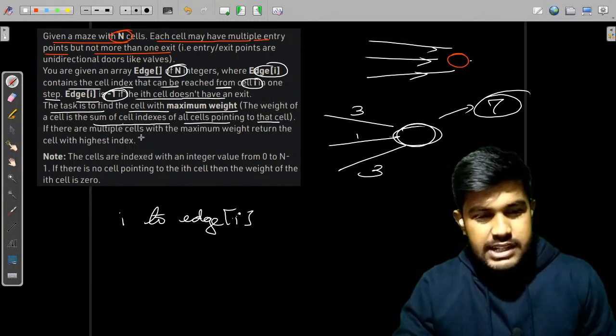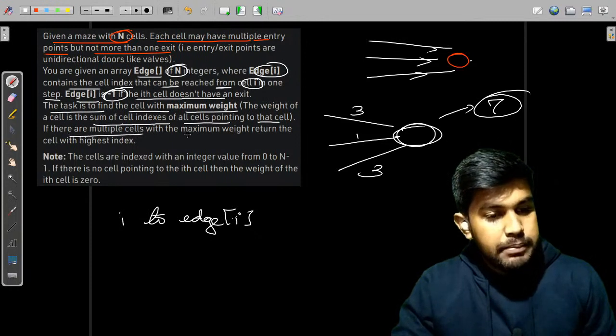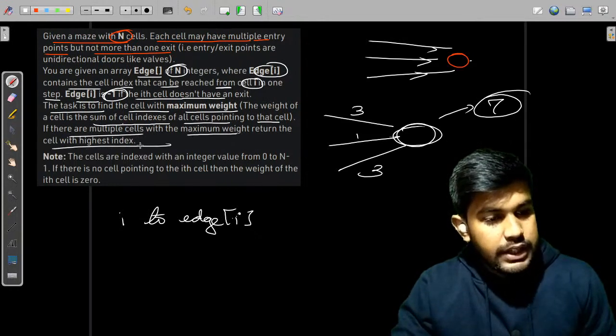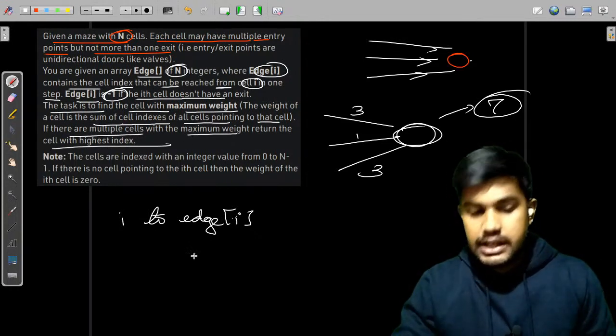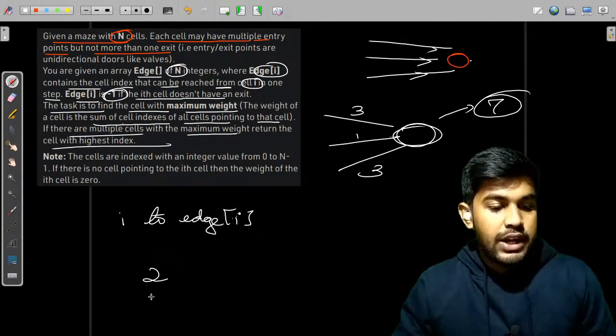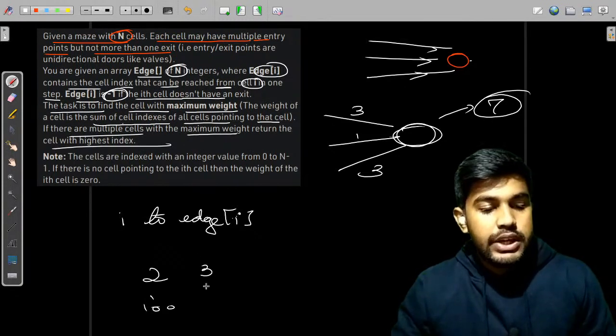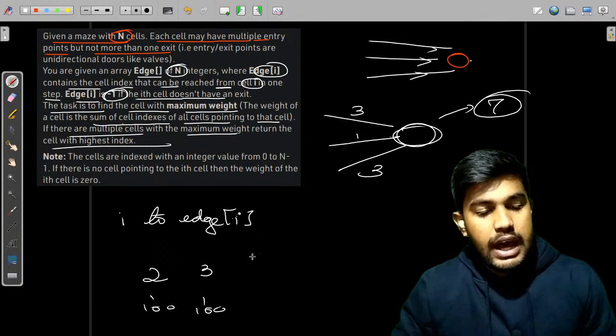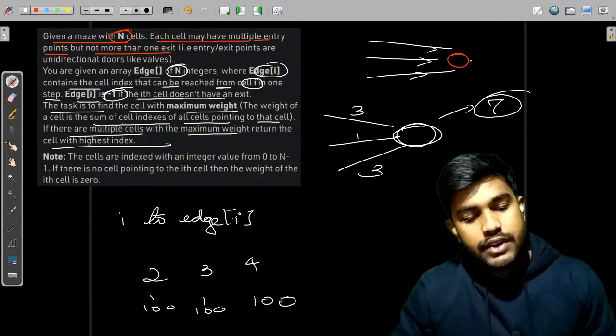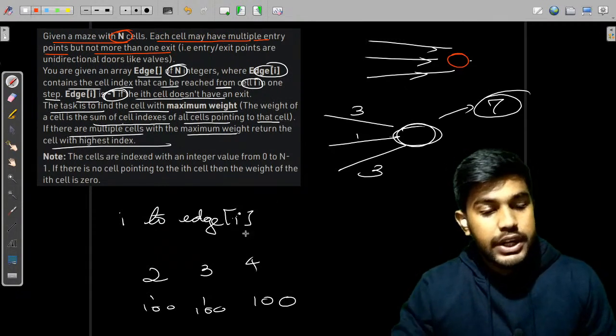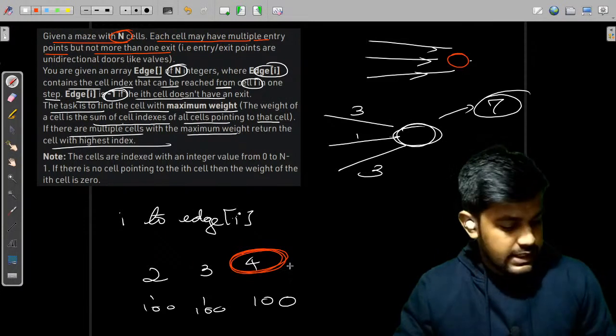Still, let's continue. If there are multiple cells with the maximum weight, return the one with the highest index. Suppose 2 is having a weight 100, 3 is having a weight 100 and 4 is also having a weight 100. Then we need to return the highest index, that is this one.